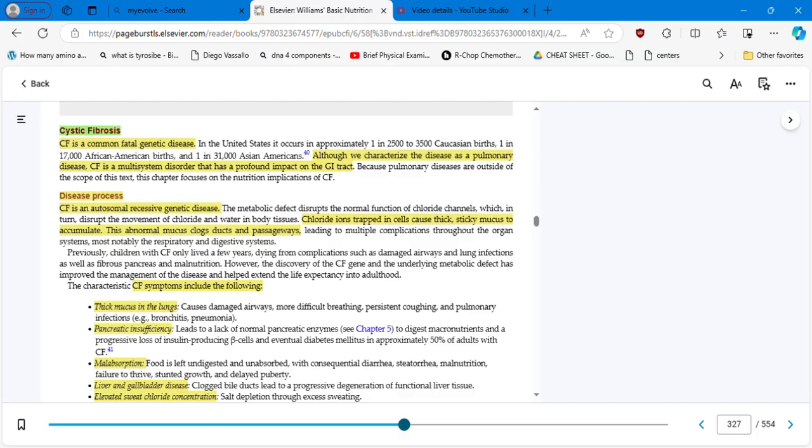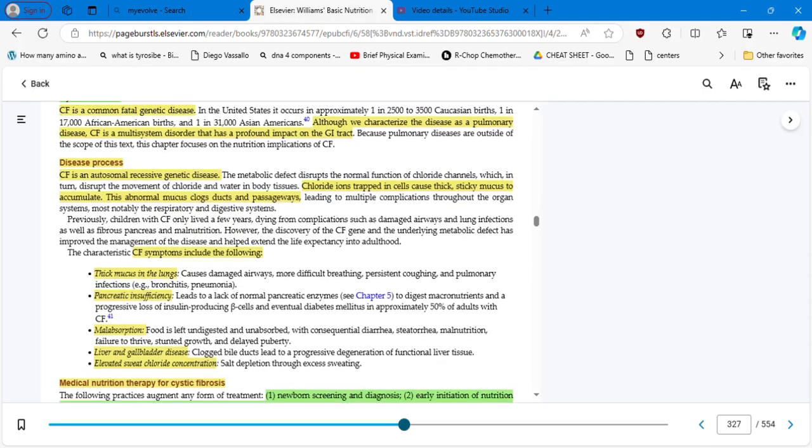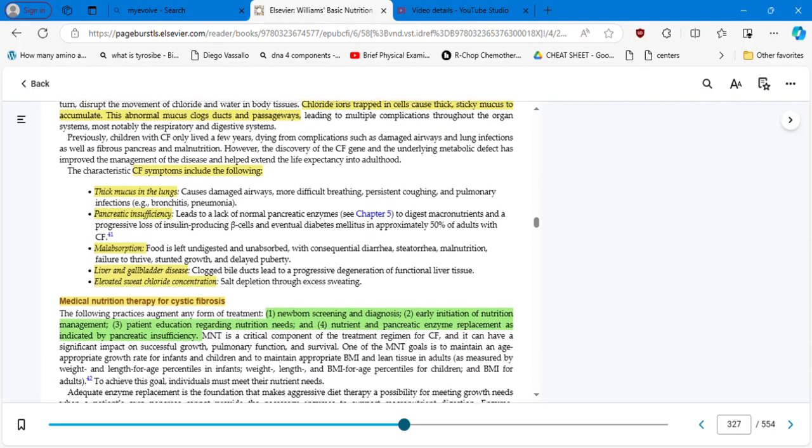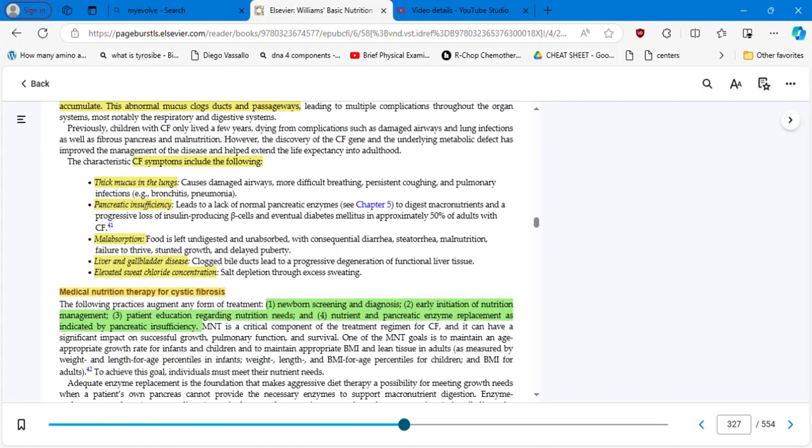Chloride ions trapped in cells cause thick, sticky mucus to accumulate. So whenever you're going to see laboratories, your CMP, your comprehensive metabolic panel, you have to double check the levels of chloride. The abnormal mucus clogs ducts and pathways, leading to multiple complications throughout the organ system, most notably the respiratory and the digestive system. So then we have cystic fibrosis. We are going to name it CF from now on.